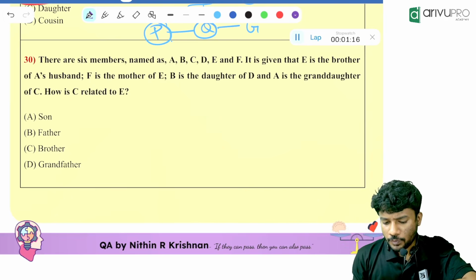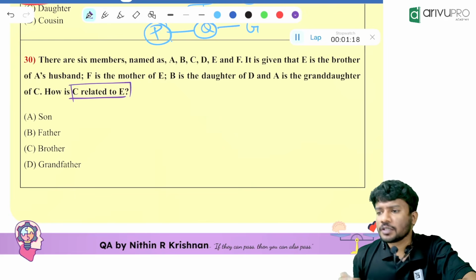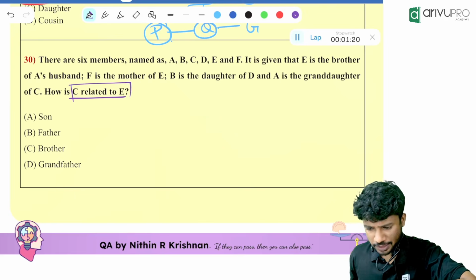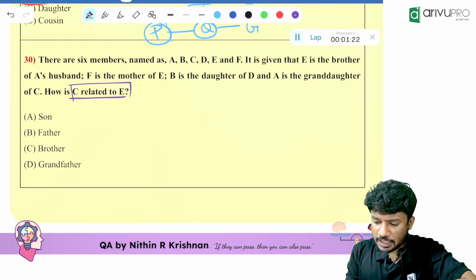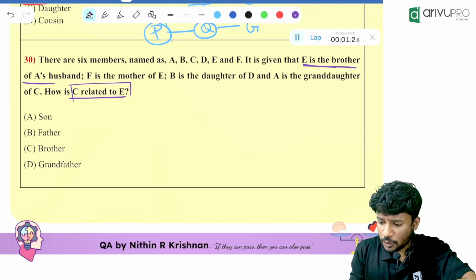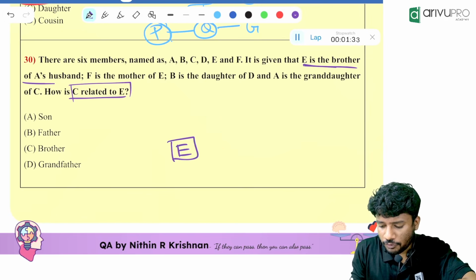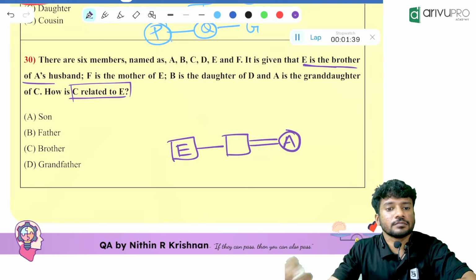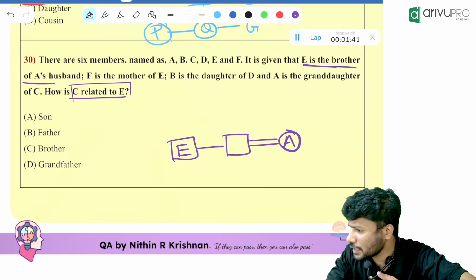So, we need to connect what? C and E. We need the connection of that. It is given that E is the brother of A's husband. So, since E is mentioned over here, we will go with that. What is given? E is the brother of whose husband? A's husband. Is this correct, people? Anyone is having doubt over this?